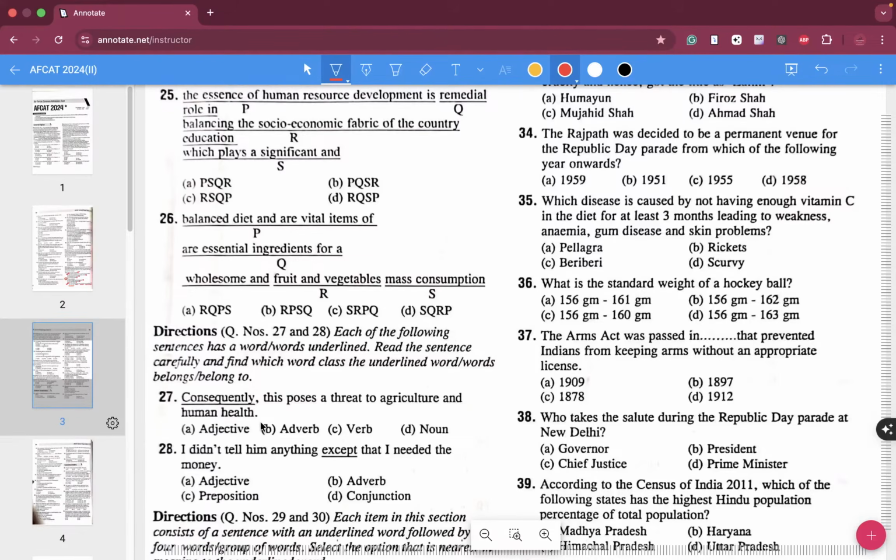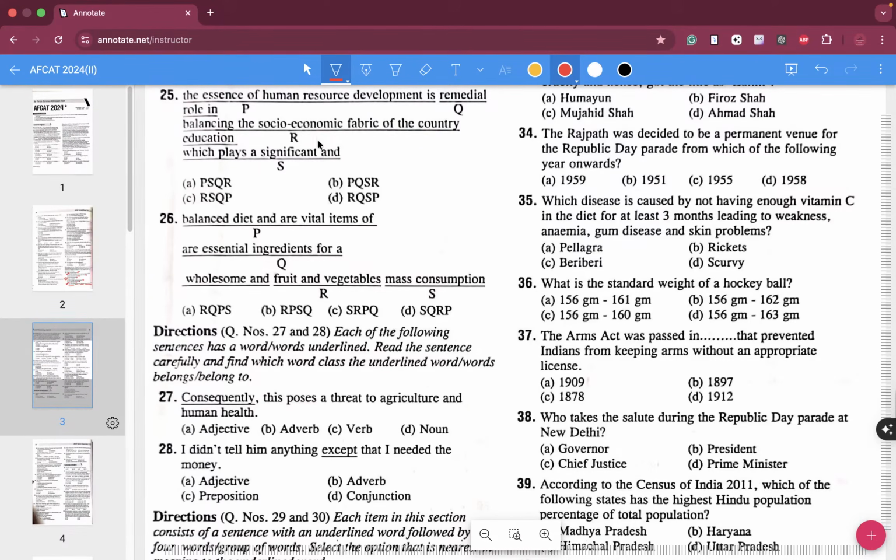Question number 25. The essence of human resource development is a remedial role in balancing the socio-economic fabric of the country, education, which plays a significant role. So what do you think should be the right answer? The first one, A, says the essence of human resource development is education, which plays a significant and remedial role in balancing the socio-economic fabric of the country.